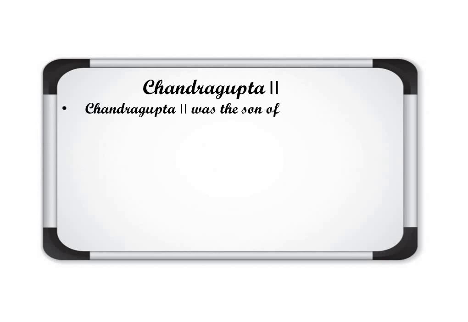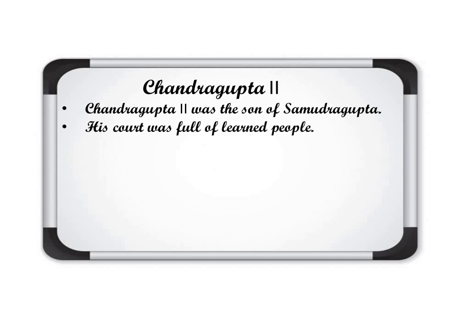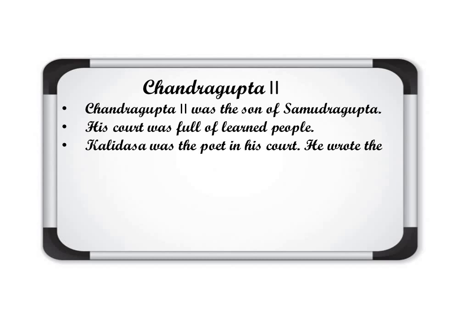Chandragupta II was the son of Samudragupta, the famous ruler of the Gupta dynasty. His court was full of learned people. Here it means many learned people were present in Chandragupta II's court. Kalidasa was the poet in his court. He wrote the famous play Abhigyan Sakuntalam.